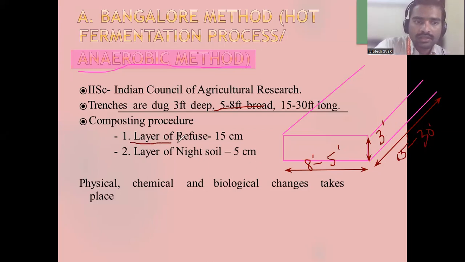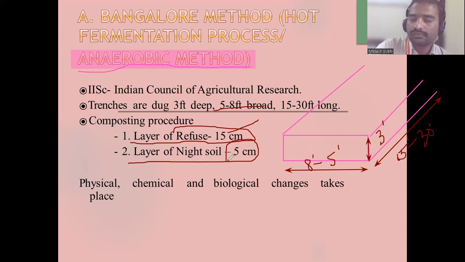So in the anaerobic method, the first layer of refuse is 15 centimeter. Refuse means waste. So waste is put 15 centimeter, and a layer of night soil, that is sludge, is put, 5 centimeter. Over that waste they will put night soil, that is 5 centimeter.